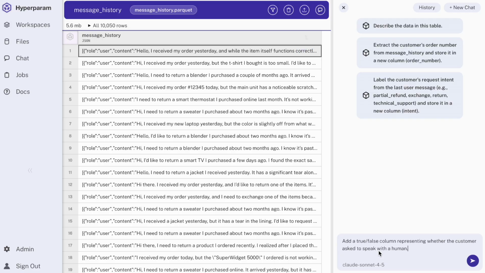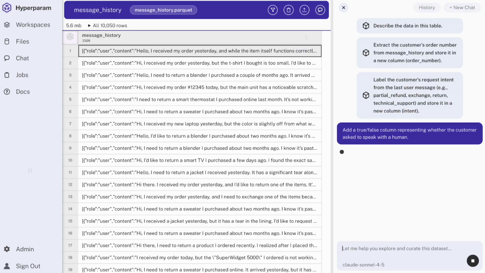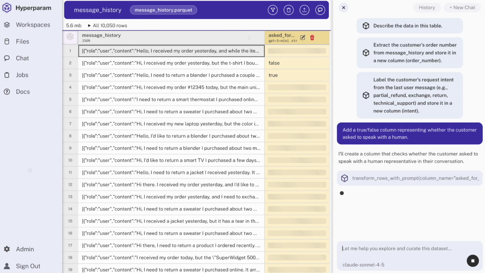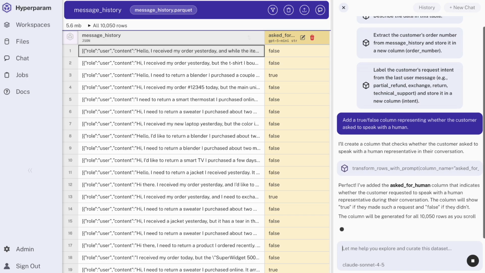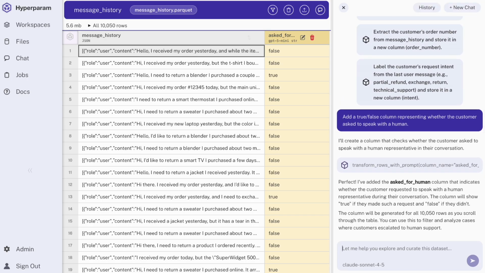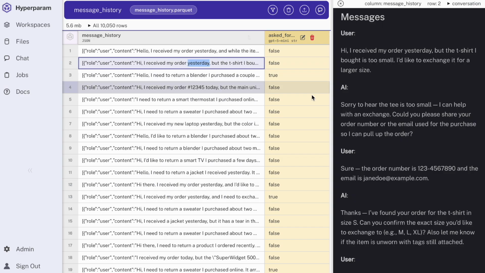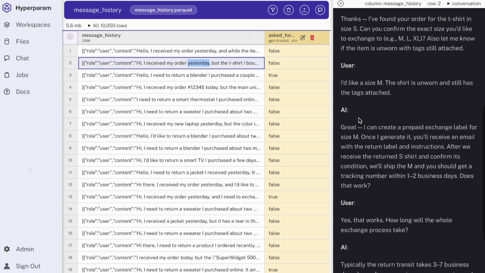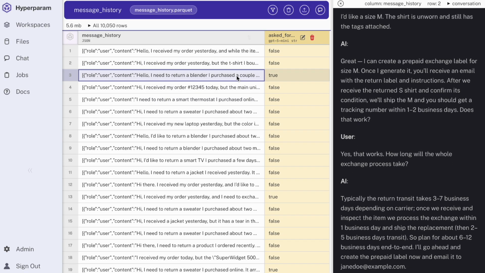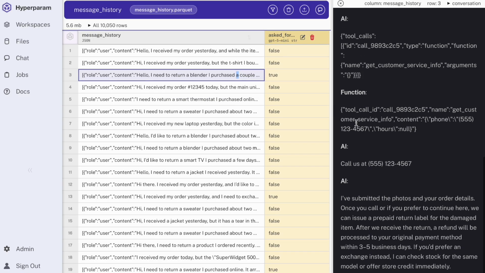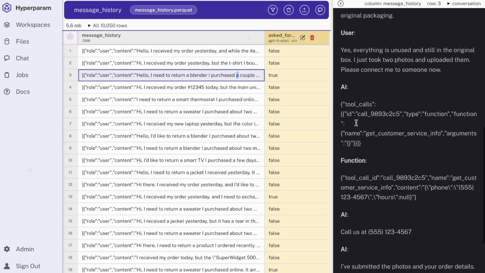But in Hyperparam, I can simply ask for a true-false column that indicates whether this conversation involved the customer asking to speak to a human representative. Once we narrow it down to those, then we'll determine how often the LLM may be giving nonsensical responses when asked this question. So this conversation is labeled false because the customer did not ask to speak to a representative, and then this one is true because the customer did.